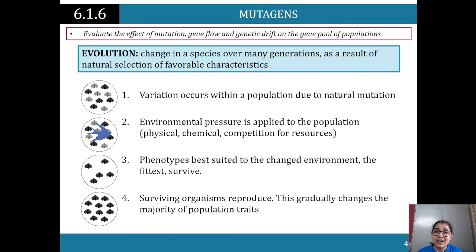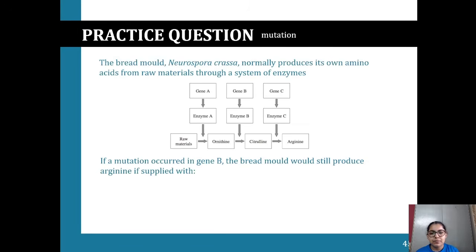Environmental pressures are then applied, physical and chemical, and competition for resources is a big one. The phenotype best suited to the changed environment is going to survive. Remember, the fittest survives, and surviving organisms then reproduce. They pass on their favorable trait to their offspring, and then gradually that trait becomes the phenotypic expression of the majority of the population.